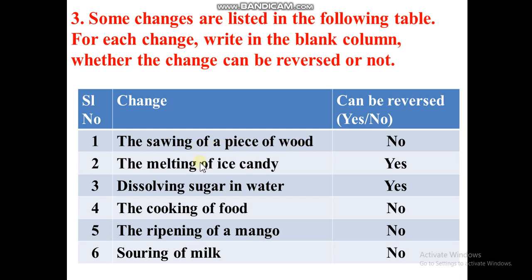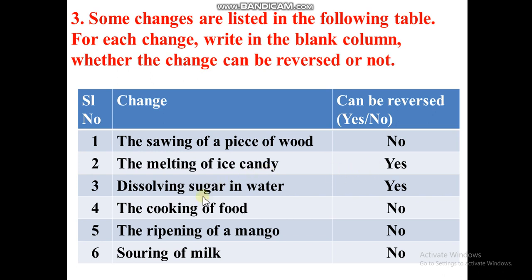Then melting of ice candy. If you have ice candy, the candy made of ice, is its melting reversible or irreversible? It is reversible, we can bring it to the previous form. Once it melts, if we freeze it again, it will be in the previous form. So it is a reversible change.